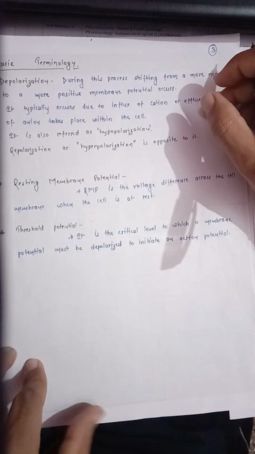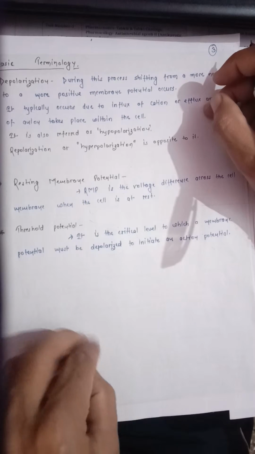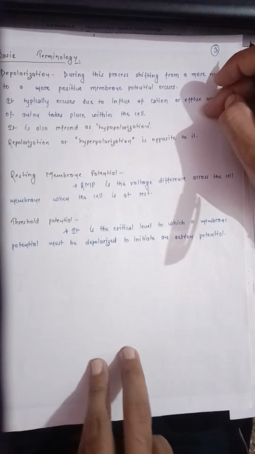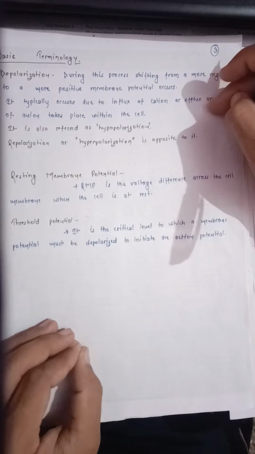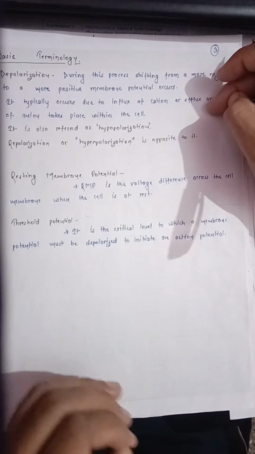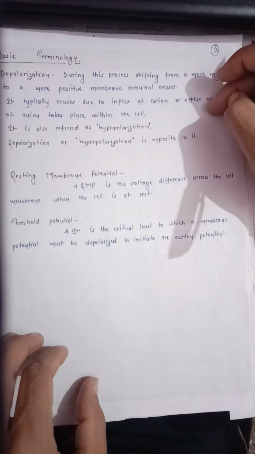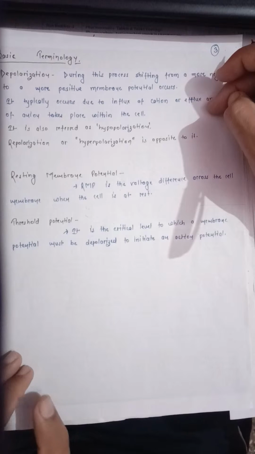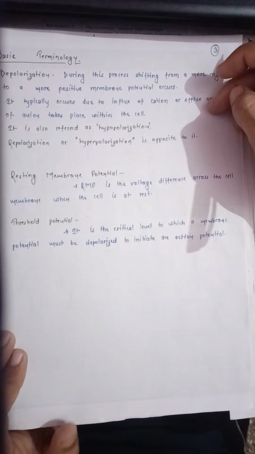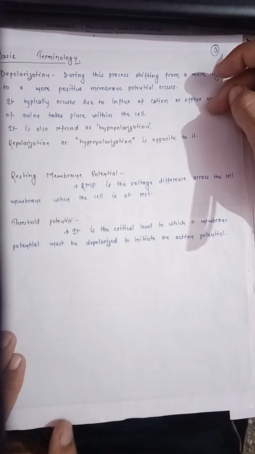When there are excess cations in the cell, the inner potential will be positive, but when there are excess anions, it will be negative. During depolarization, cations are transmitted into the cell while anions are transmitted out of the cell. This changes the action potential from negative to a more positive value.